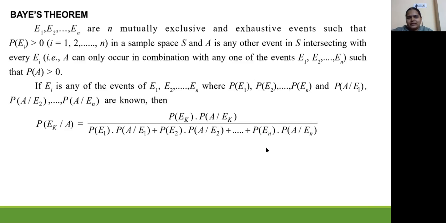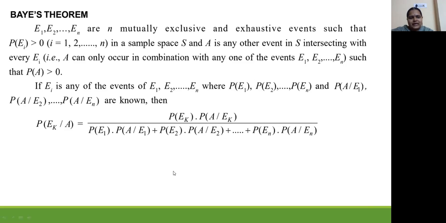So in Bayes' theorem we will have n events which are mutually exclusive and exhaustive events. That is the first thing. Then we will have an event A which always occurs only after the occurrence of all these events E1 to En, such that the probabilities of all these Ei are greater than 0 and also the probability of A is greater than 0. That is the first thing.